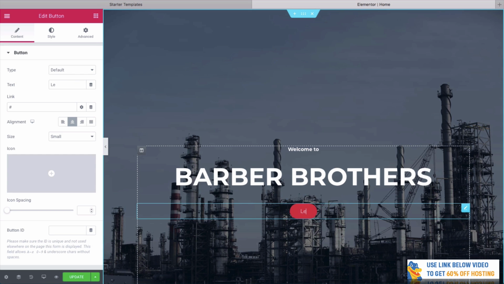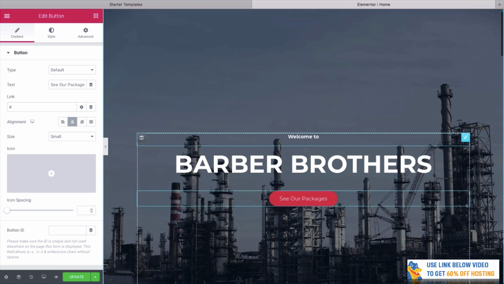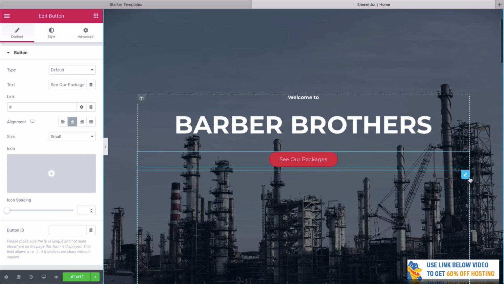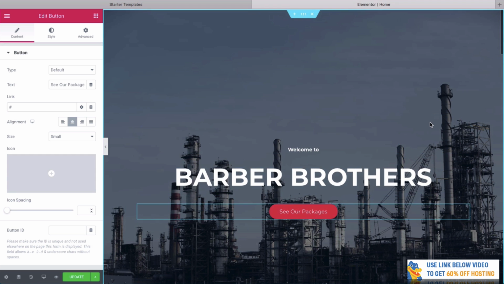Simply select it, delete. We could say, see our packages. So we could have this button perhaps going to see our packages. So see our haircuts and things like this. So simply like that, without any code, we've been able to have this fantastic section here.